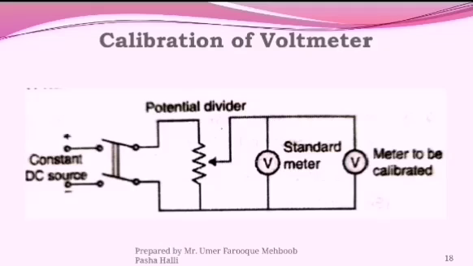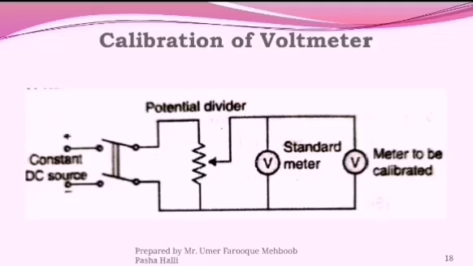The supply starts flowing through the resistance. Whatever the voltage in the variable resistance is, it is similar in the standard meter and calibrated meter. If there is no difference between the standard meter and calibrated meter value, then your meter is okay, that is there is no fault in the meter.